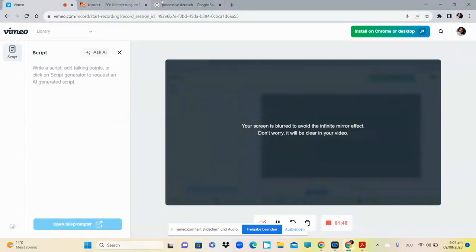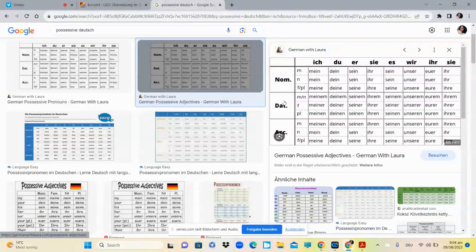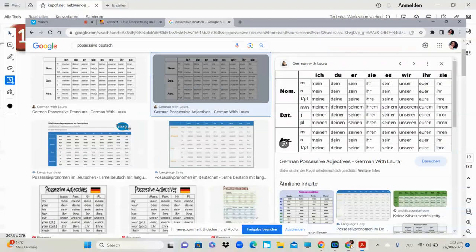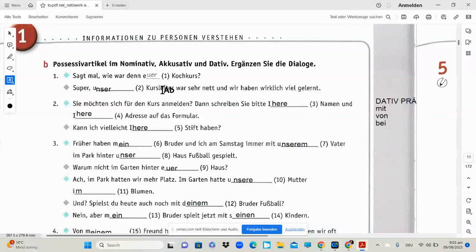Now considering the nominative case, unser Kursleiter, our course leader, this has to be unser. If it is accusative, you will say unseren. If it is dative, you will say unserem. But since it's a nominative case, it's a simple sentence. That's the reason it's nominative. Our Kursleiter was good and we learned a lot of things. So you will simply say unser.